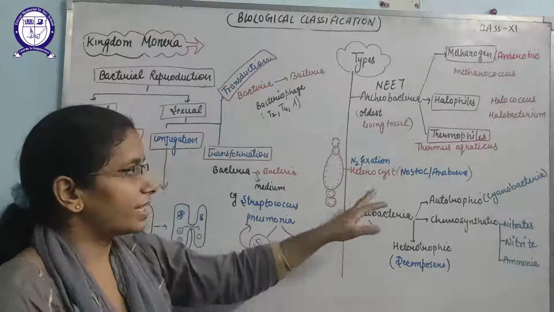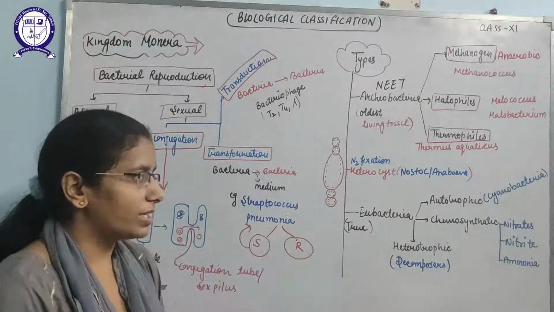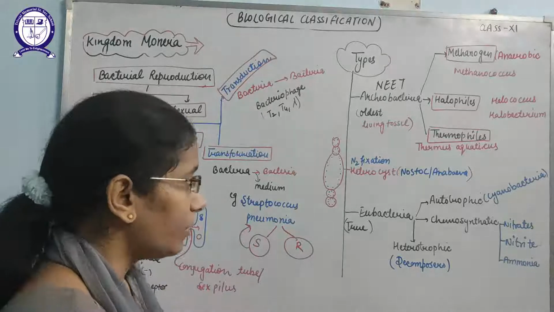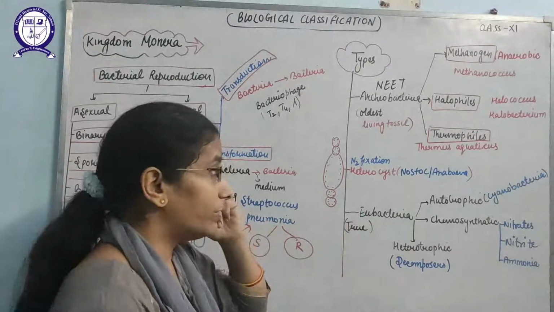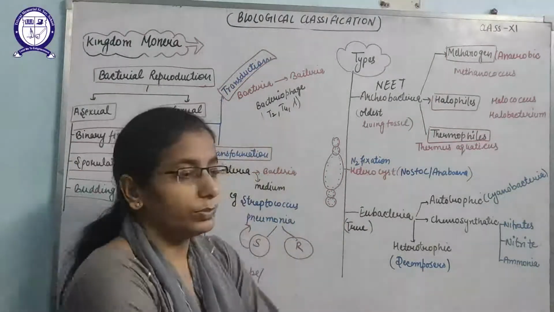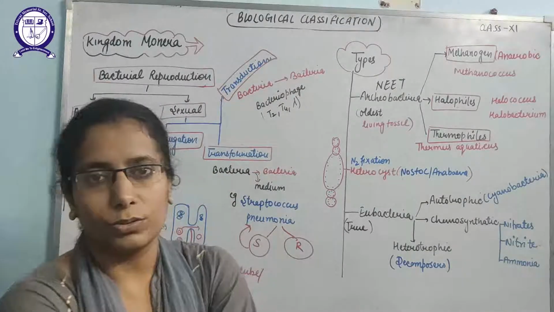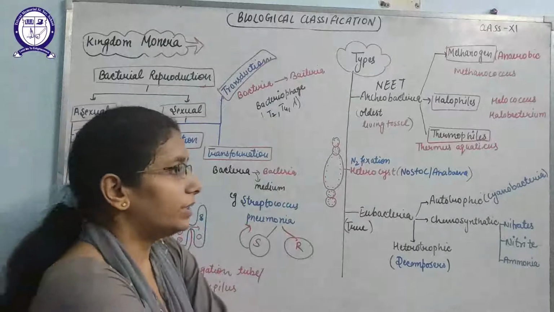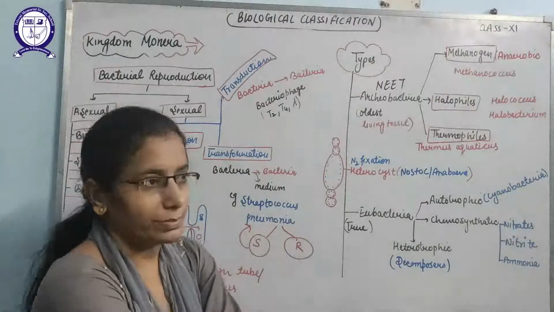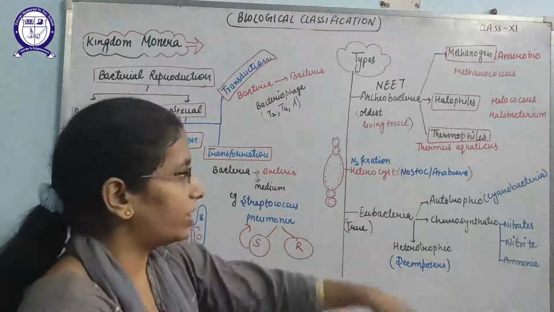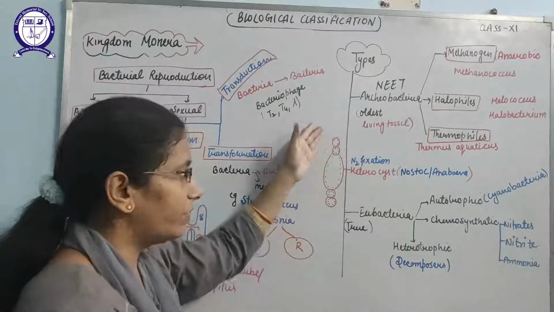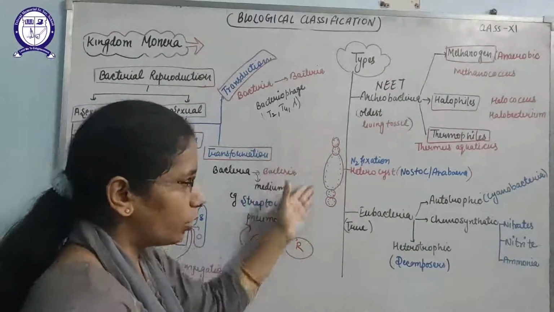Second is the eubacteria, which is also known as the true bacteria. One more thing we can say here is nutrition. It will sometimes make colonies, like I have written here, Nostoc and Anabaena, which are found in the form of colonies.